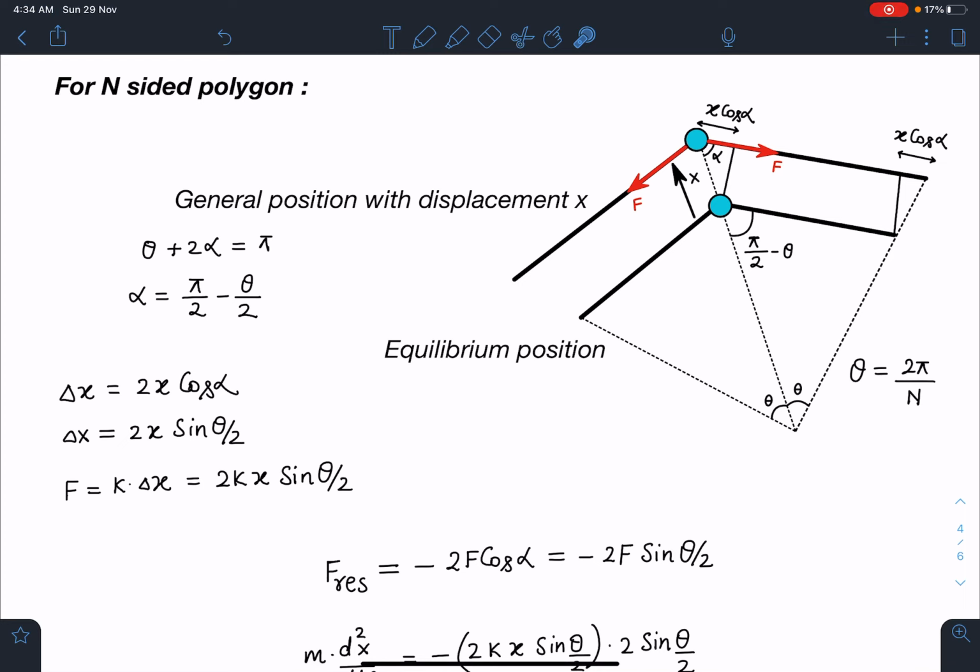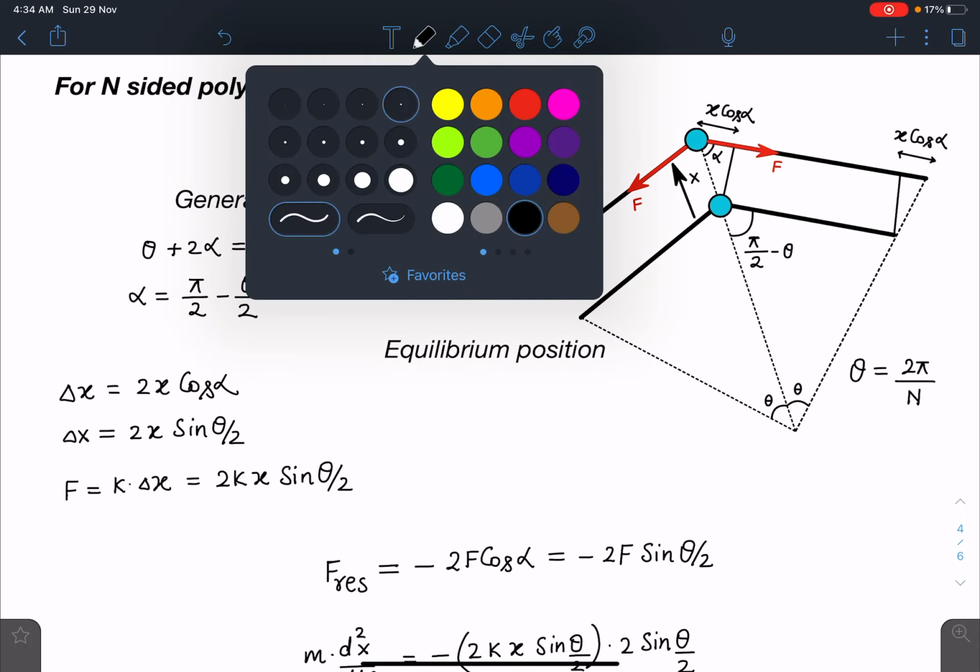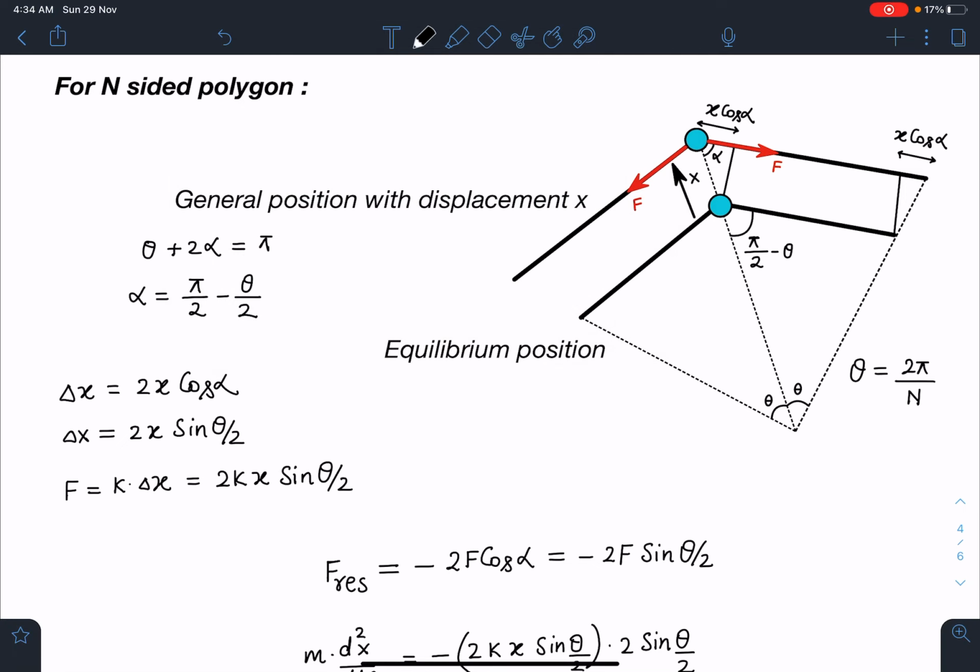Now this angle is theta, which is 2 pi by n. I have written here, so this angle is going to be pi by 2 minus theta by 2, because this angle and this sum is going to be pi. I have taken this angle alpha, which is pi by 2 minus theta by 2. I have just explained this part, that the extension here is 2x cos alpha.